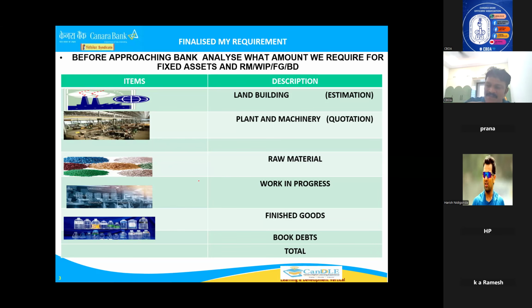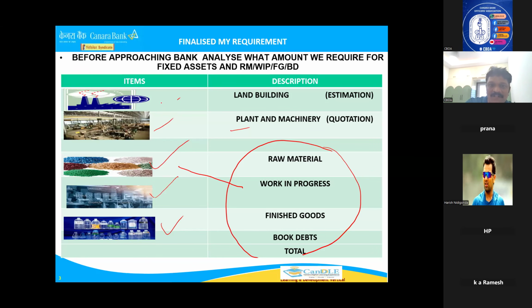Land and building is for security purpose. Plant and machinery is for processing the goods. And these two are fixed assets, right? Plant and machinery. But these are all raw material. See, raw material. Actually, if you take a water bottle manufacturing unit, the first is raw material. Then raw material will be kept in the plant and machinery. Then it will process. Then finished goods will be coming out. Whatever OCC amount will go, it will go to stock. Whatever term loan you are giving, it will go to land and building and plant and machinery. I hope you understood. Okay.